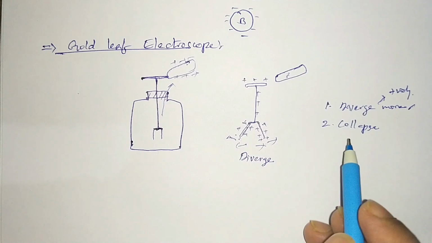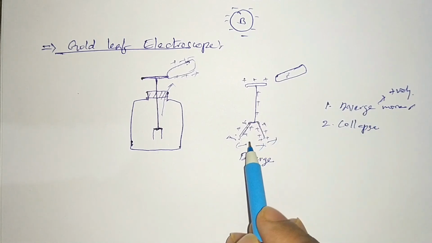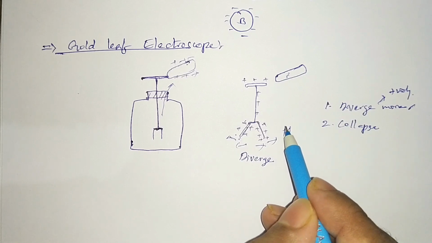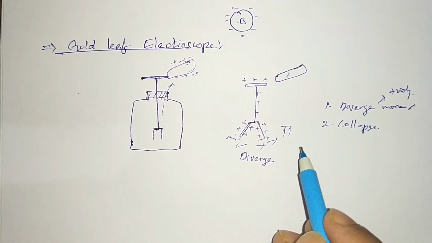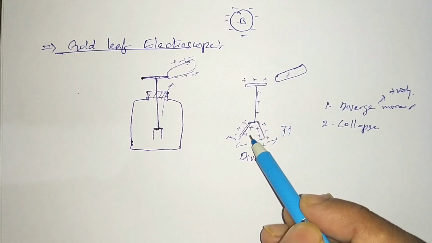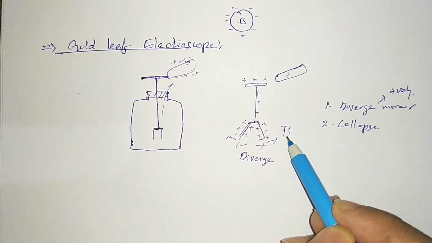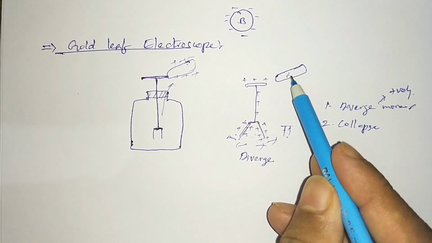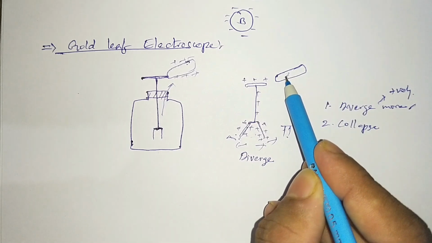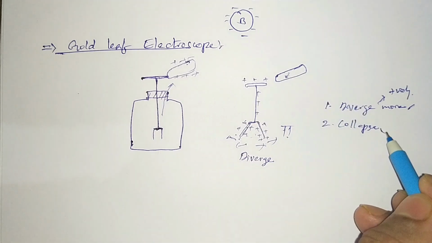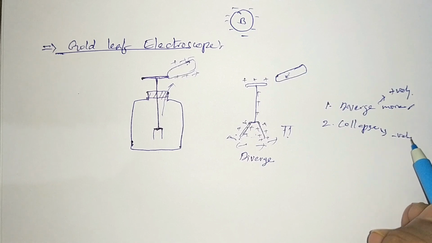Second, now instead of diverging, they collapse. Collapsing means they fall in this way. What does it mean? When they gain electrons, they become neutral and fall. They are gaining electrons, which means the body should have more electrons, so it should be a negatively charged body. Understood?